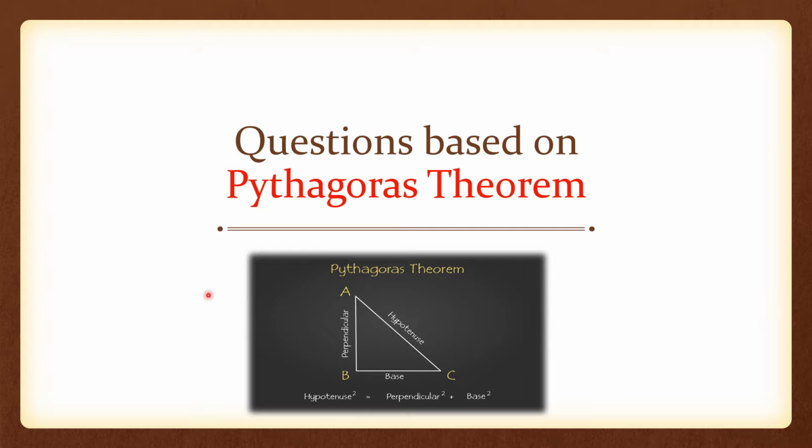Pythagoras theorem states that if you are having a right angle triangle, see here we are having a right angle triangle, right? A 90-degree triangle. Do you understand what I'm trying to say? Only a right angle triangle with a base, a perpendicular and a hypotenuse, the third side. So hypotenuse square is equal to perpendicular square plus base square. If you remember this formula, then you can solve the majority of questions in directions which are based on this concept. So Pythagoras theorem is very important. Let's move on.